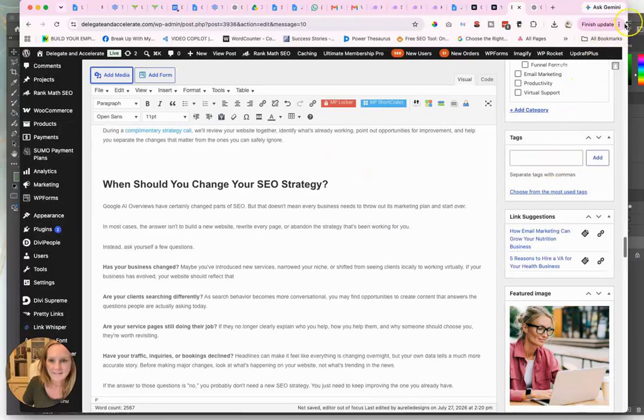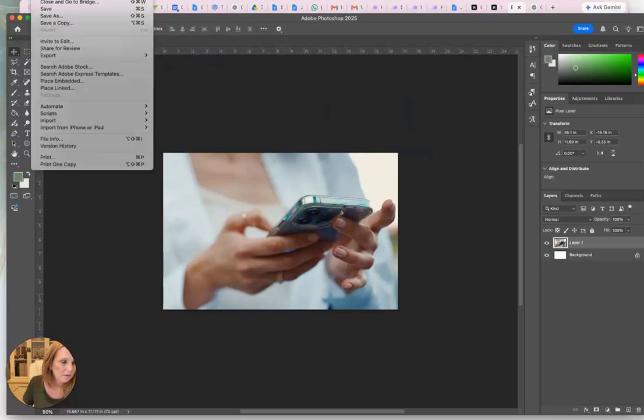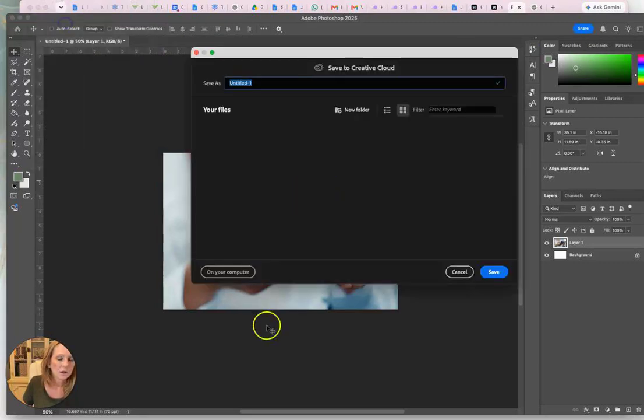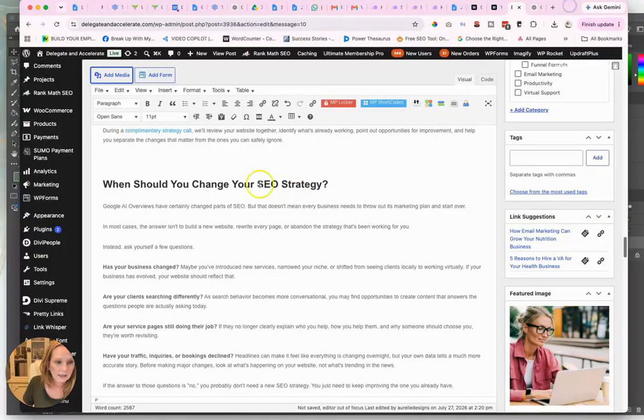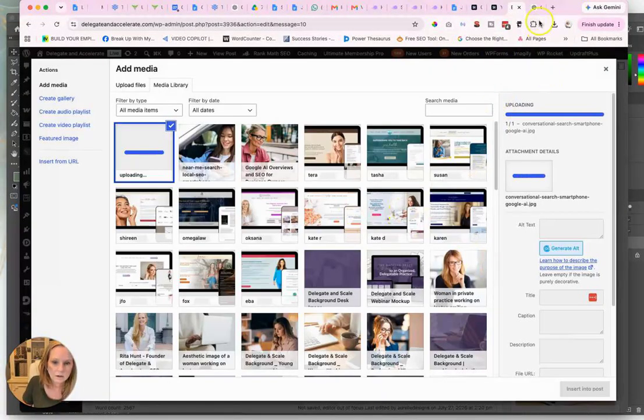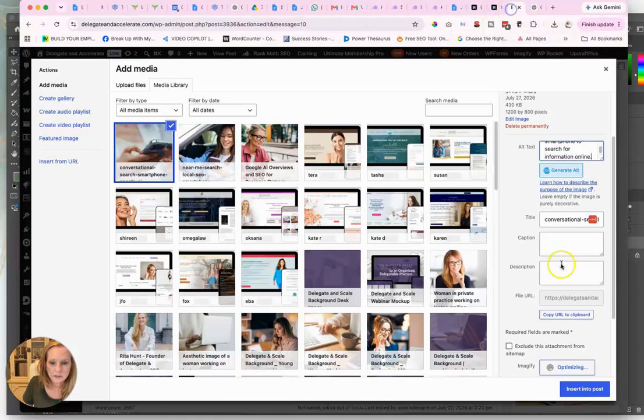Oops. Let me switch to Photoshop. X out of that. File, save a copy. On your computer. JPEG. Now I can add the image. And then alt text, caption, underneath the title. I knew it was on a different screen. I just wasn't thinking clearly.